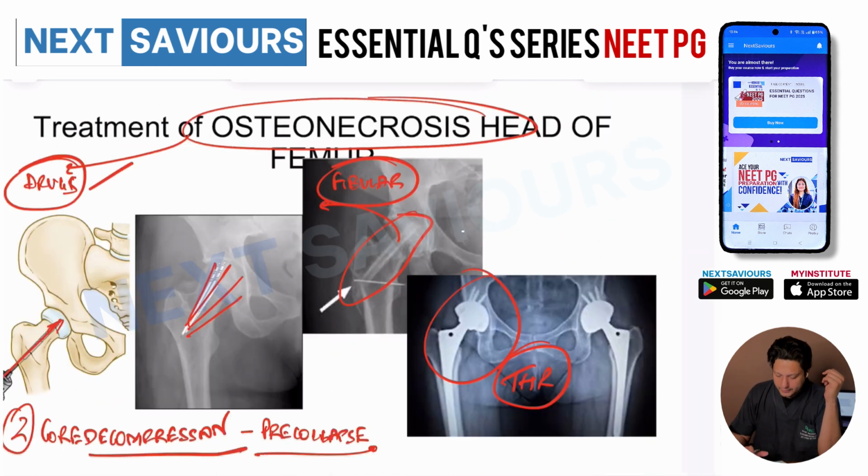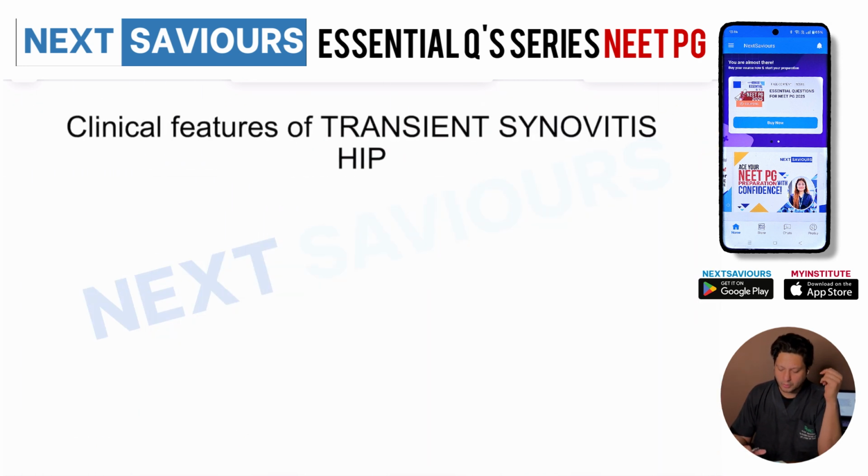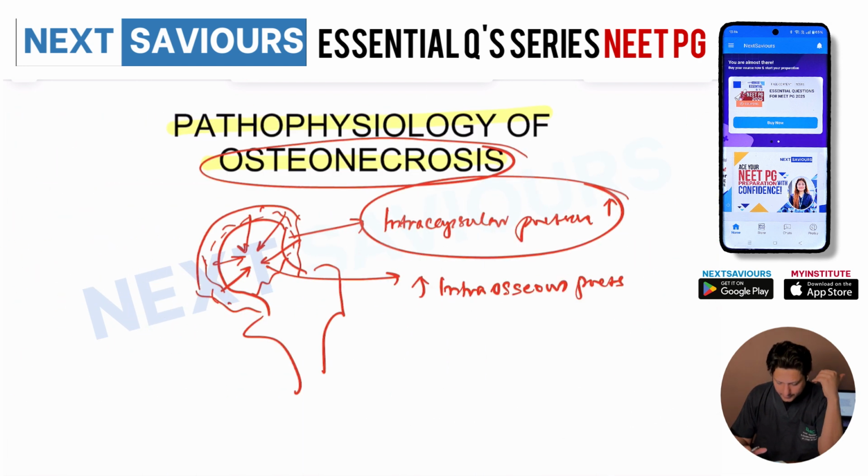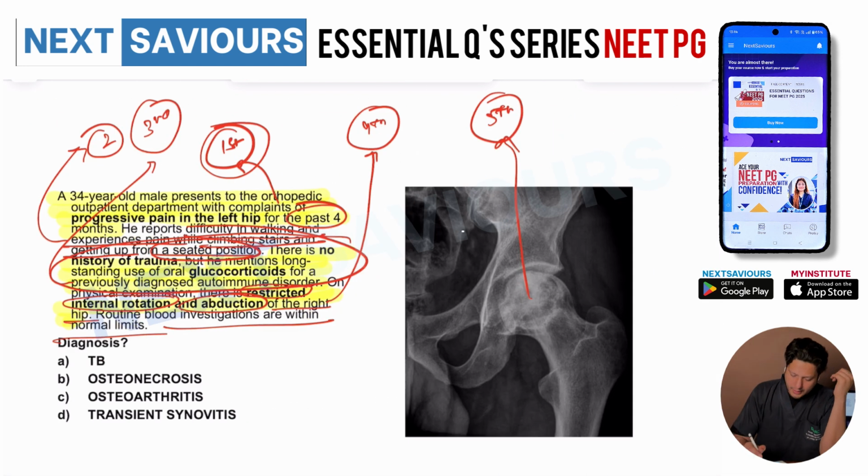Now go back to the question and we will come to know whether we have understood everything related to this particular question or not. If you go back to the question and read it again, it will make more sense. A 34-year-old male presented to the OPD with a complaint of progressive pain in the hip for the last 4 months. He reported difficulty in walking, experiencing pain while climbing stairs and getting up from the seated position. There is no history of trauma, but he mentions long-standing use of oral glucocorticoid.